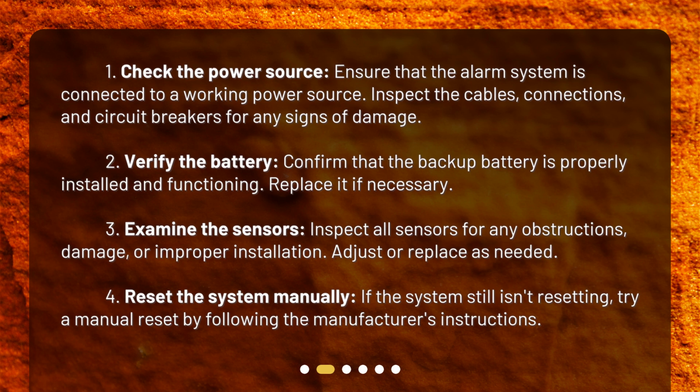2. Verify the battery. Confirm that the backup battery is properly installed and functioning. Replace it if necessary. 3. Examine the sensors. Inspect all sensors for any obstructions, damage, or improper installation. Adjust or replace as needed. 4. Reset the system manually. If the system still isn't resetting, try a manual reset by following the manufacturer's instructions.